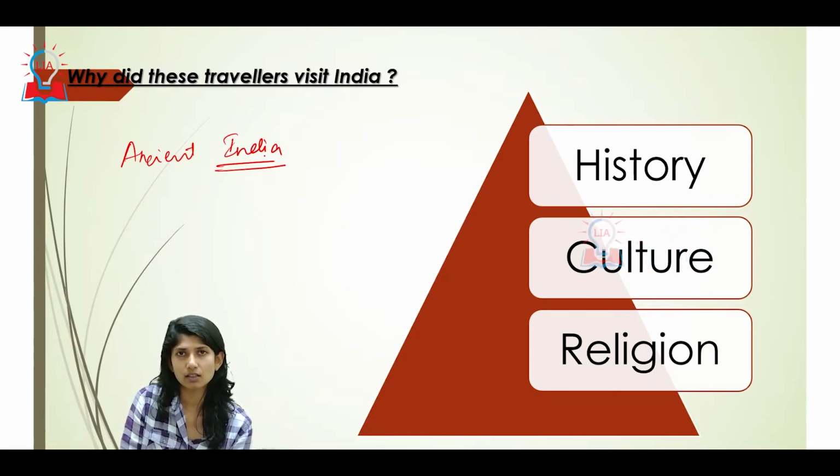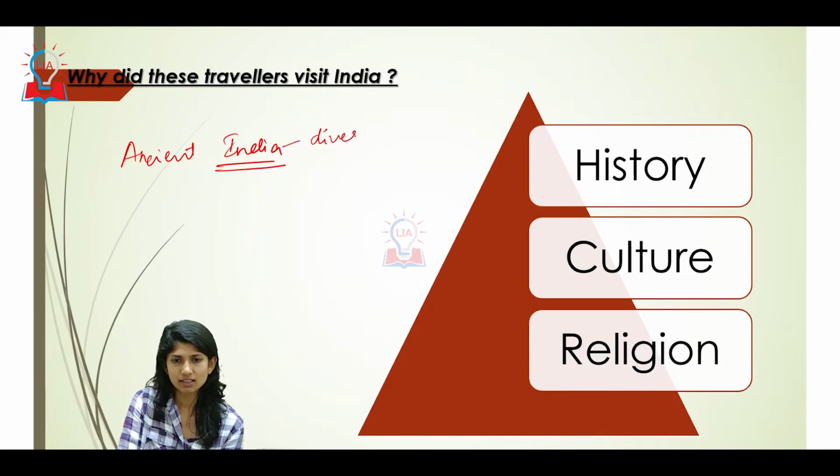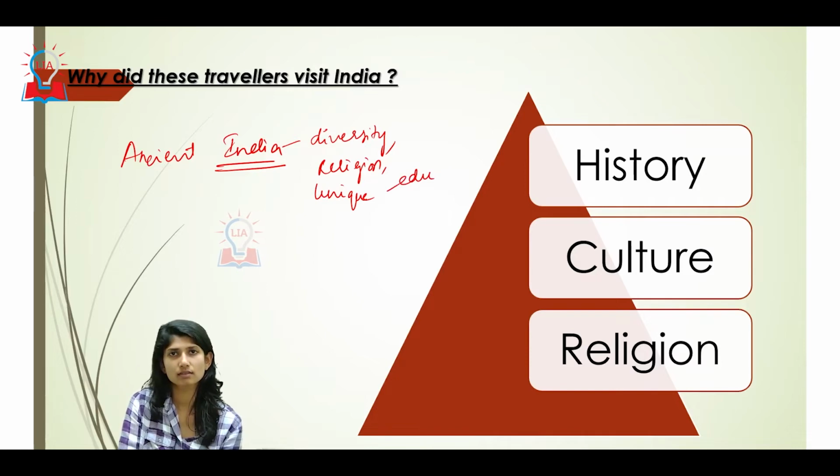But still, it was called the land of Indus, the seven rivers. Basically, this geographical mass was called by different names. But one thing it had in common was diversity, in religion, our uniqueness, and in education.